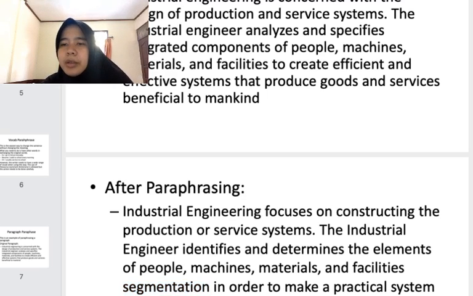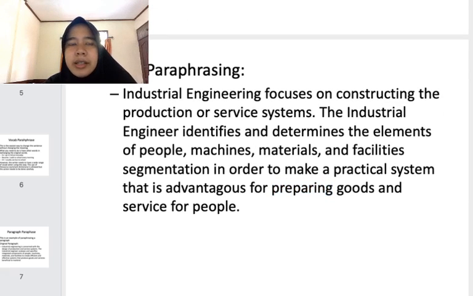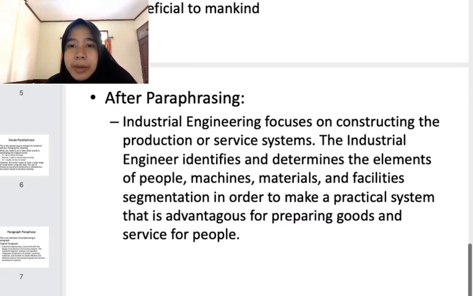In order to make a practical system, to create an efficient and effective system. So instead of the word efficient, I use practical. Then, what advantages for preparing the goods and services for people is for this one, that produce goods and services. Instead of using produce, I use prepare. It has the same meaning, the same message. That is an example of paraphrasing one paragraph.